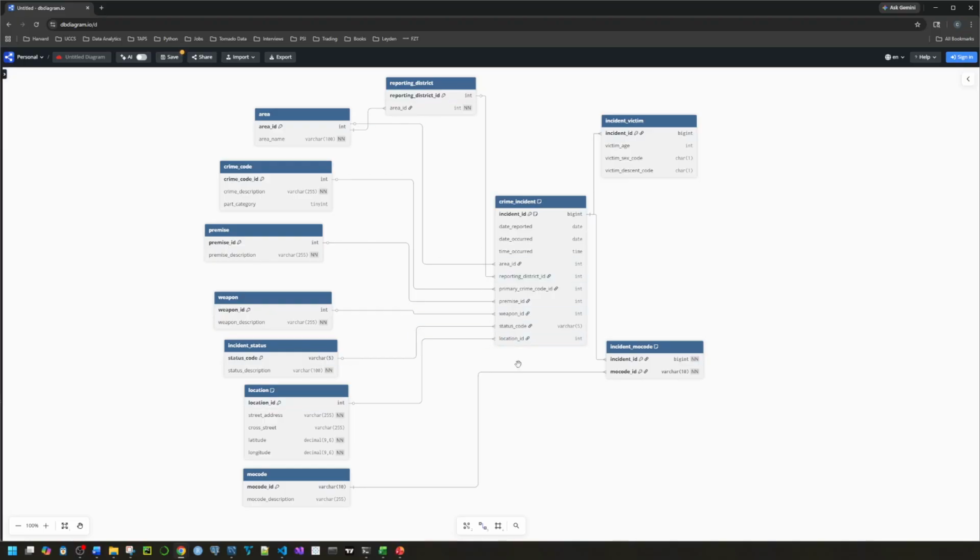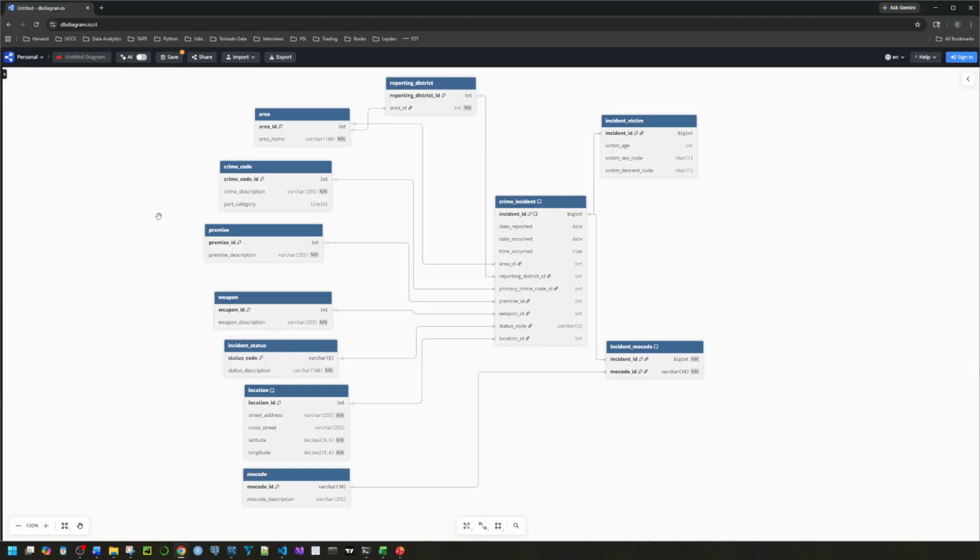The main table is crime incident. This is basically the entire row, but with the ancillary information split off into normalized lookup tables to prevent repeating information.